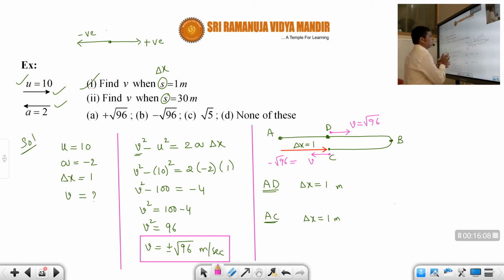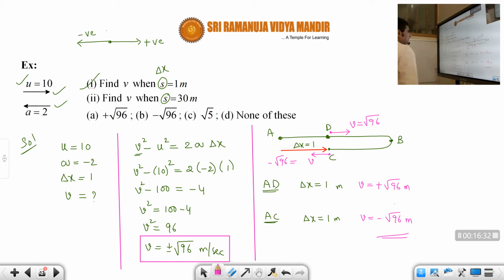So when the body is during the interval, its velocity is plus root 96 meters per second. And when the object is in the interval A to C, that means it has traveled D, B and then is coming to C, then its velocity is minus of root 96 meters per second. That's why we got two answers, students. Okay, I hope you understood this one.